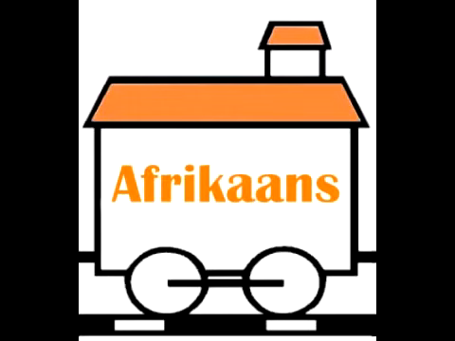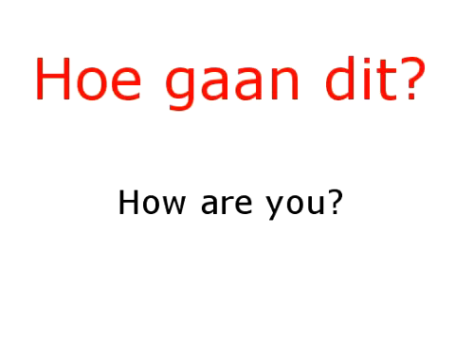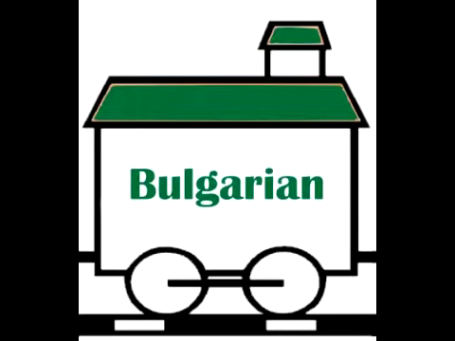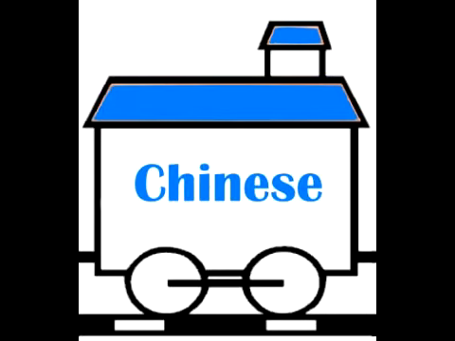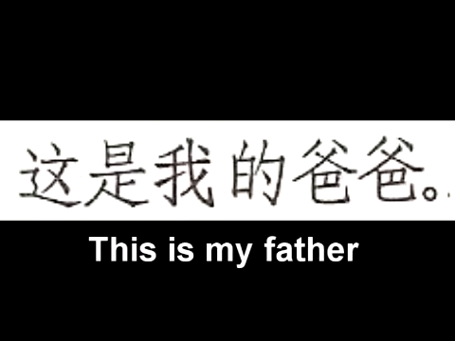A for Afrikaans. Afrikaans is a language similar to Dutch, spoken in South Africa. B for Bulgarian. Bulgarian is written with letters that can be a bit different from the English letters. C for Chinese. That's how you write "This is my father" in Chinese.